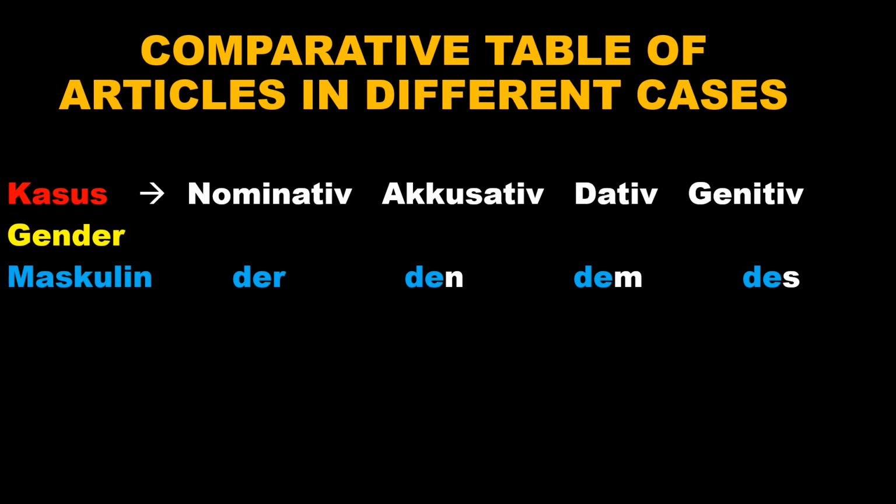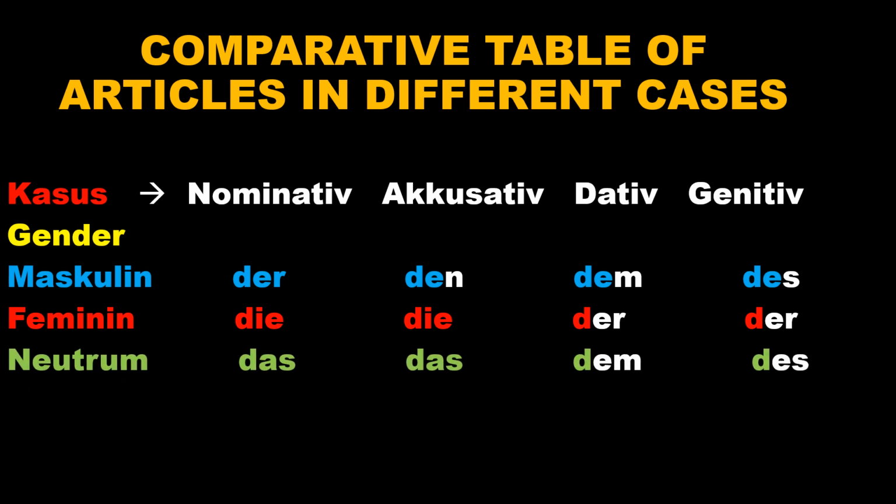In nominative, accusative, dative, and genitive: der, den, dem, des. Feminine: die, die, der, der. Neutrum: das, das, dem, des. Plural: die, die, den plus n, der. That is a comparative table.